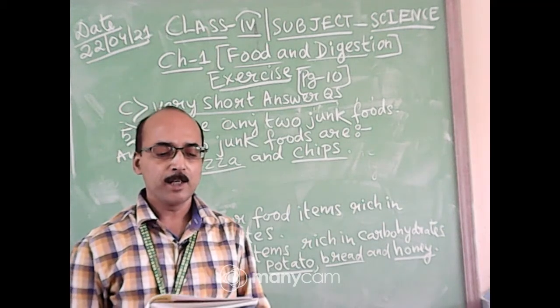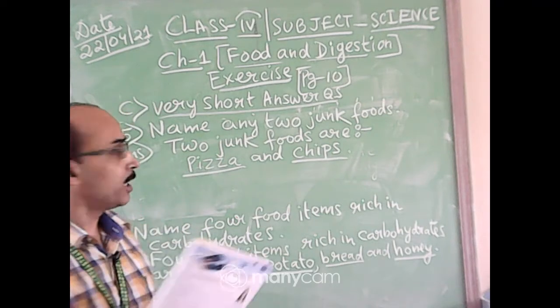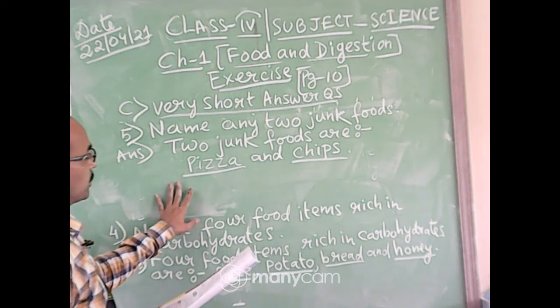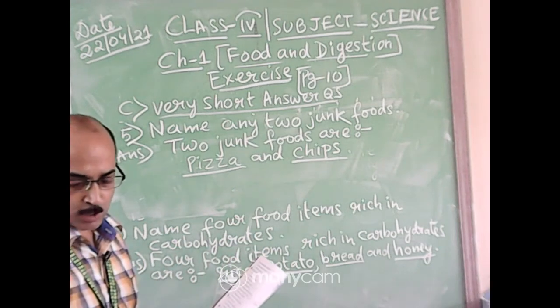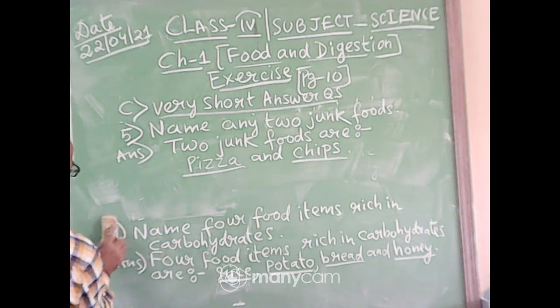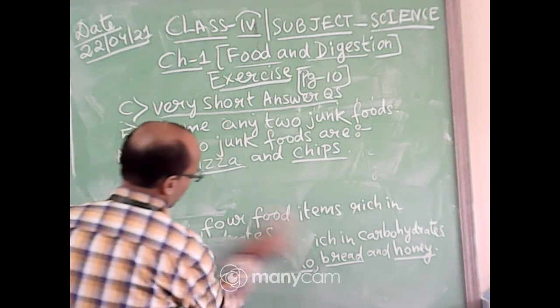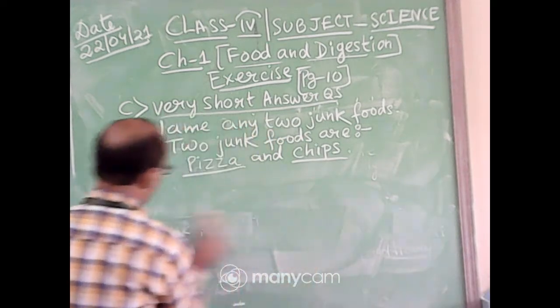Number 5, name any 2 junk foods. 2 junk foods are pizza and chips. Okay, these have been written on the board. I think all of you have completed. I will rub here question number 4, because now we will be doing section D, short answer question.